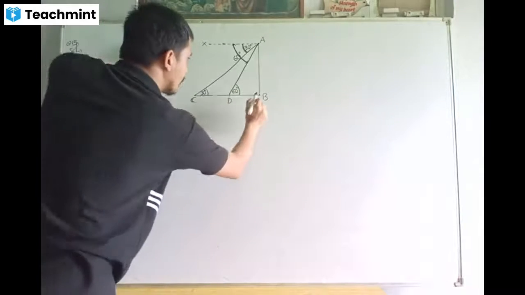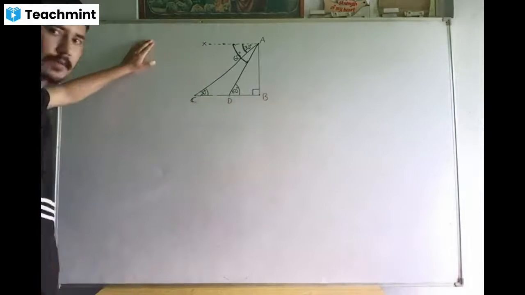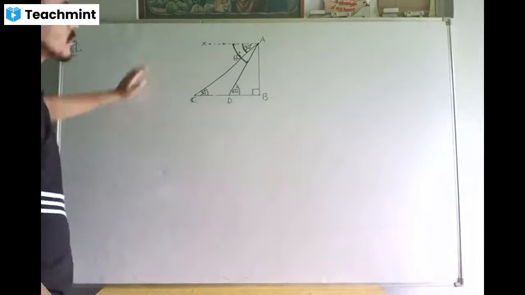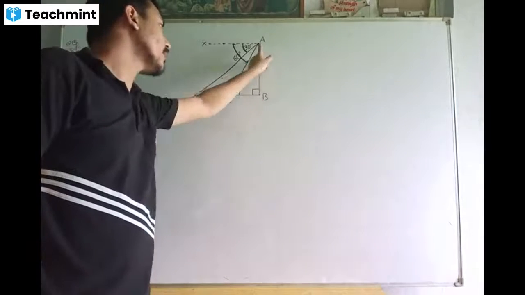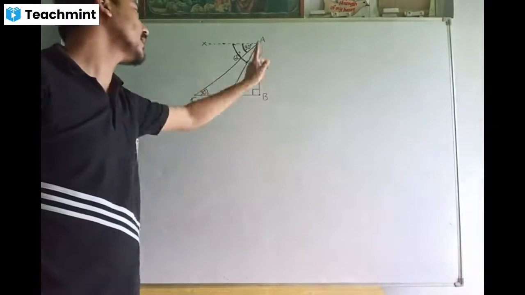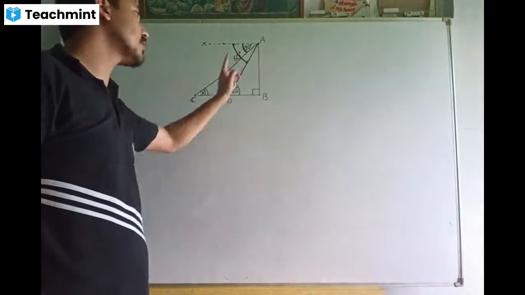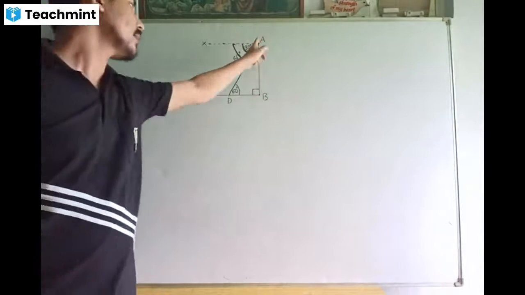And we know that the tower always stands perpendicular to the ground. So we have two right triangles altogether: one is ABD, the first one, and the other, bigger right triangle is ABC.